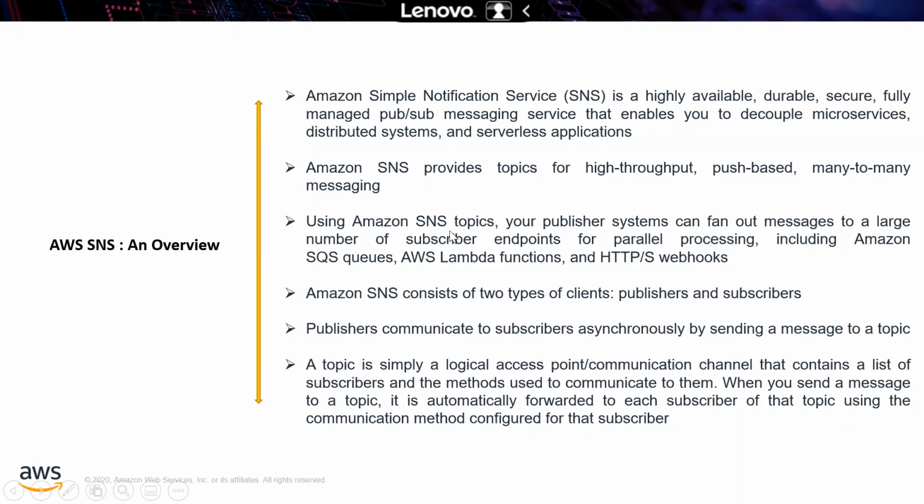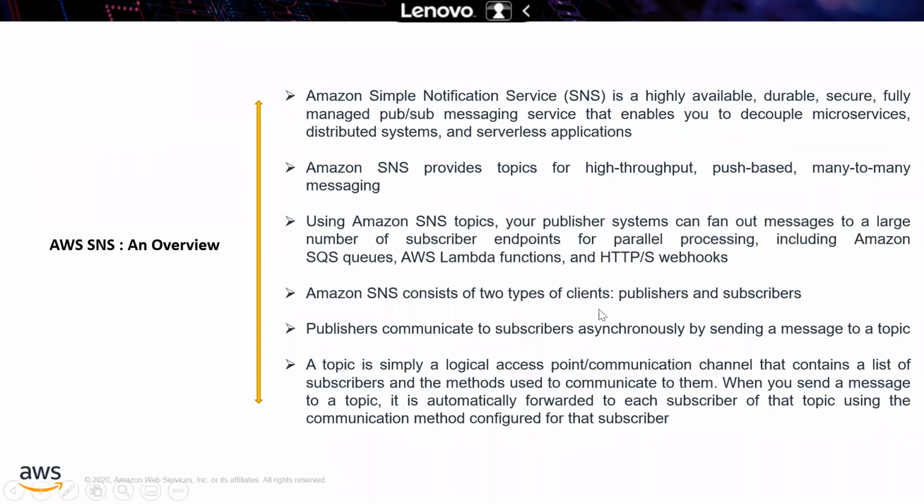And using an SNS topic, your publisher system can fan out messages to a large number of subscriber endpoints for parallel processing. Fan out means parallel processing. I have one separate slide for that. Okay, every 50 people, you will get one question related to the fan out. But it is easy to answer. All the questions from SQS, SNS, and SWS are easy to answer. So no worries. You can score all questions correctly. Just understand the concept. That's all. You need not think much because it's easily scoreable marks in this topic.